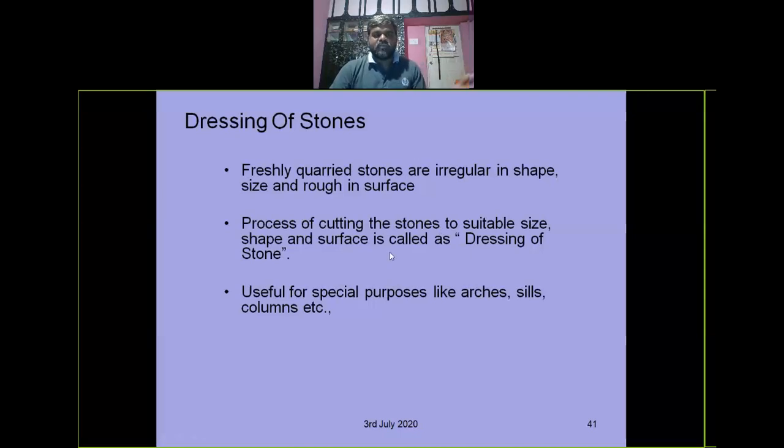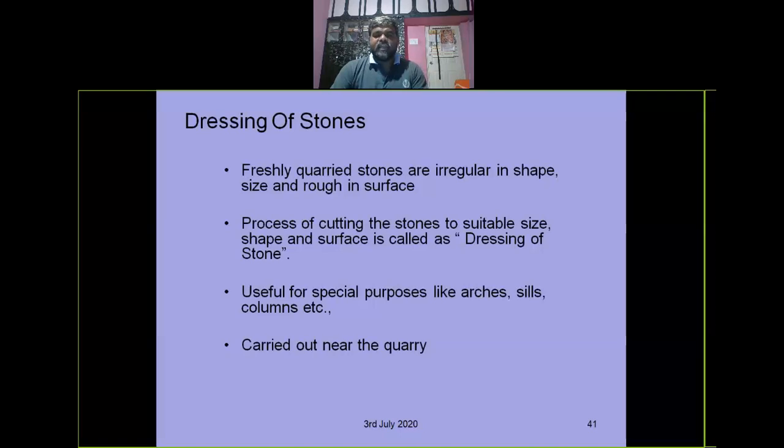Rock surface stone cannot be used directly, because the stone may have an uneven surface, uneven shape, and uneven size. So we have to construct the masonry with even-sized stones, and we have to cut the stones into the required sizes. That process is called dressing of stone. The purpose is the same: to get a suitable size, shape, and surface of the stone. For that purpose we are doing dressing.